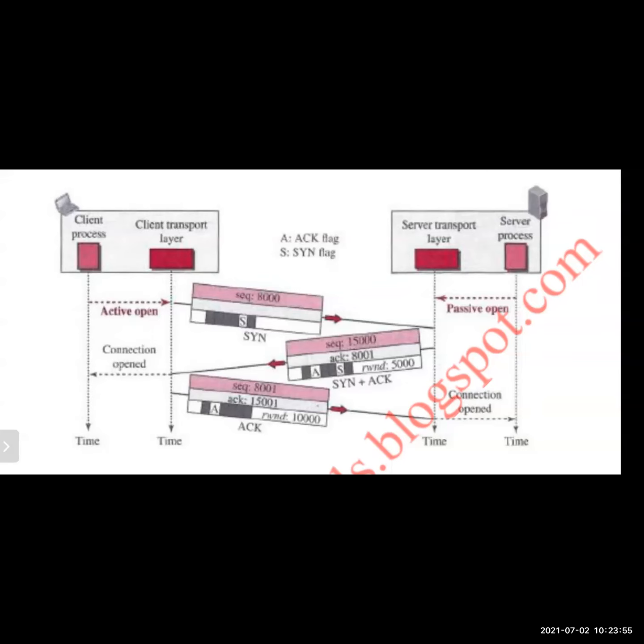First, whenever the client requests the service, he will send synchronization bit equal to 1. The server will give acknowledgement if it accepts; if it doesn't accept, it doesn't give the reply. That's why while the client is sending the synchronization segment, it sets only the synchronization flag to 1.